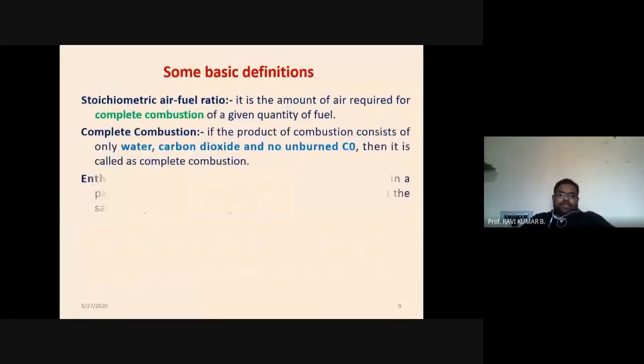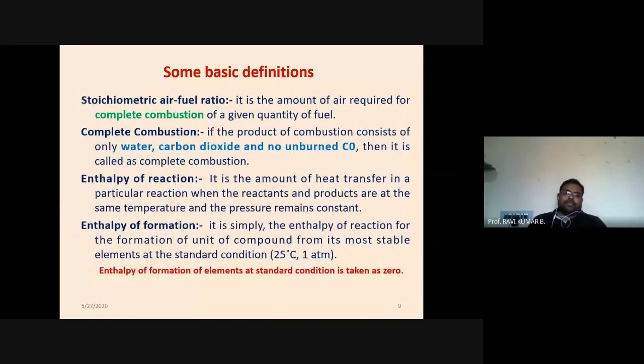Then if we look at the various other definitions, the stoichiometric air-fuel ratio is the amount of air required to carry out complete combustion for a unit quantity of fuel. That is known as the stoichiometric air-fuel ratio. What is complete combustion? Complete combustion is the combustion in which the combustion products should have only water and carbon dioxide, and there should not be any CO component. The carbon monoxide component should not be present. Such kind of combustion is known as complete combustion.